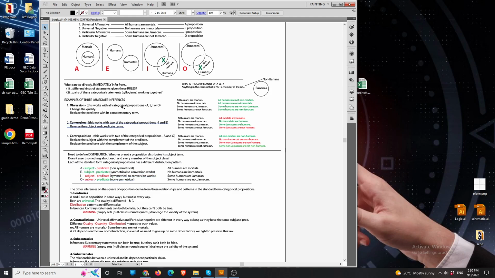Now, in the I proposition, we're only talking about this wedge, this intersection right here. We're not talking about any of these guys here or any of these guys here. We're only talking about an intersectionality. For humans, it's saying some humans. So we can tell that we're not talking about all humans, we're only talking about a subset of them.